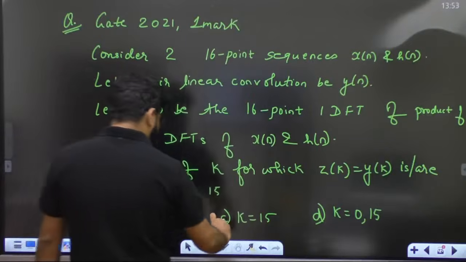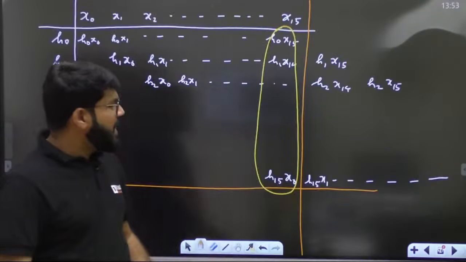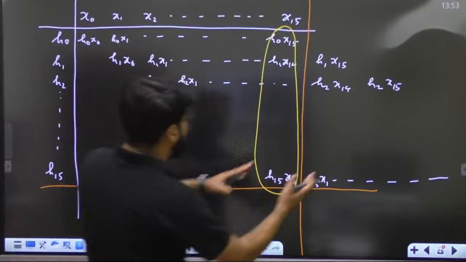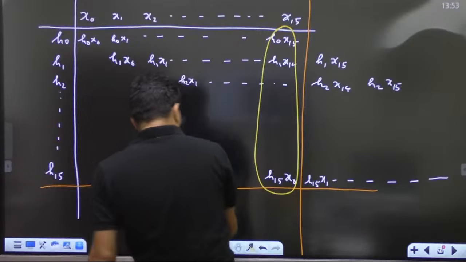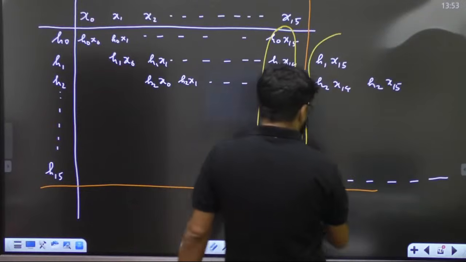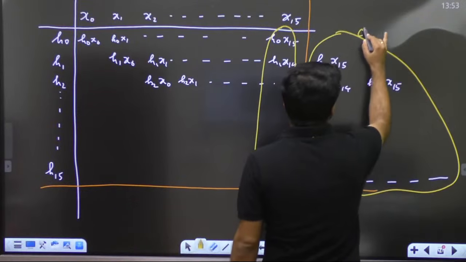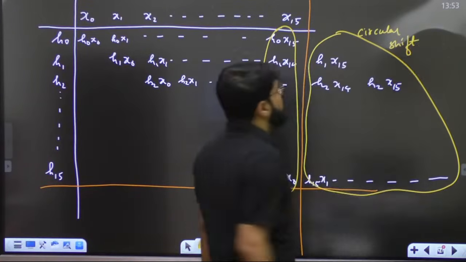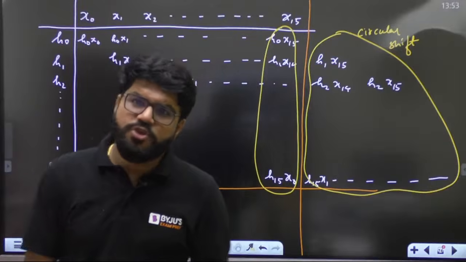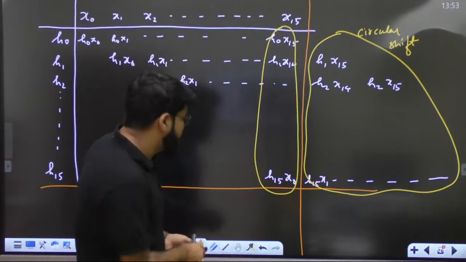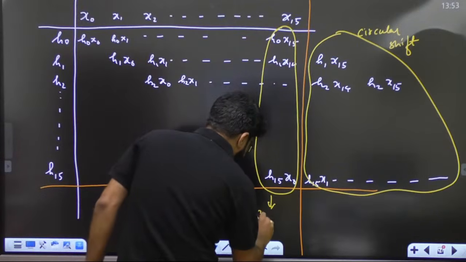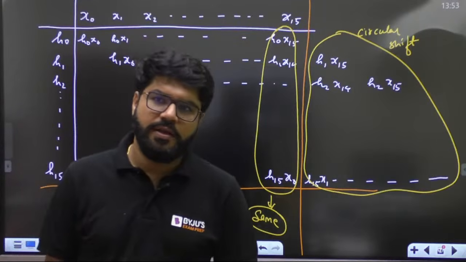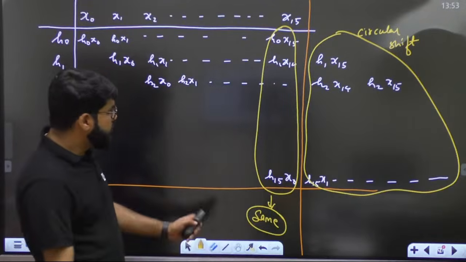So they will be same only for k equal to 15. I am not filling up the entire table. I hope verbally it is clear to everyone. Because in the circular convolution, all these values will be circularly folded. यहाँ पे हम circular shift apply करेंगे, right? But even if you shift the last column, this is same for both. This is unaffected. This is same for linear as well as circular folding. Correct? This will remain same.